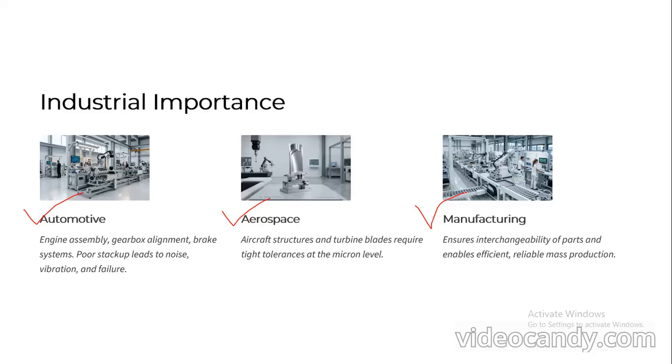Next, in the case of aerospace, we are using this for very accurate turbine blades, which have very tight tolerances at micron level. Finally, in the case of manufacturing, we need to assemble or integrate a lot of individual parts. So the interchangeability of the parts makes our process more efficient, and it will improve the productivity of our particular shop.